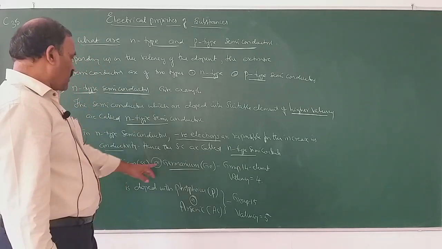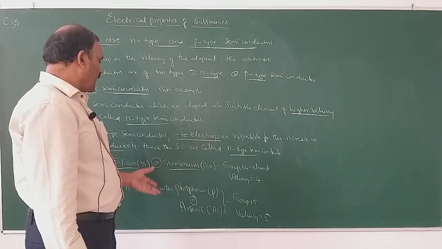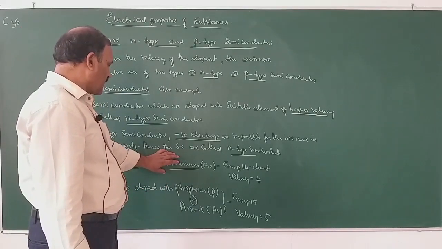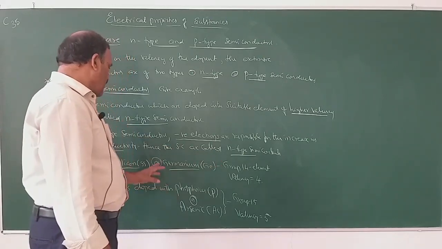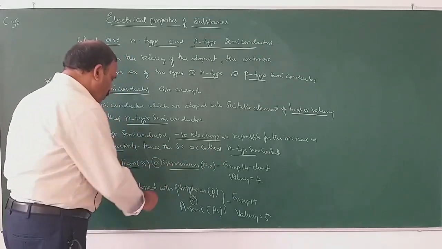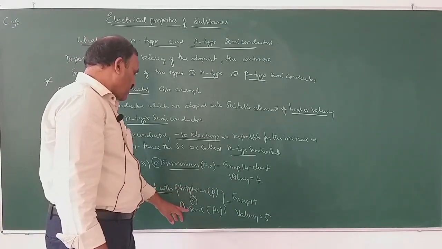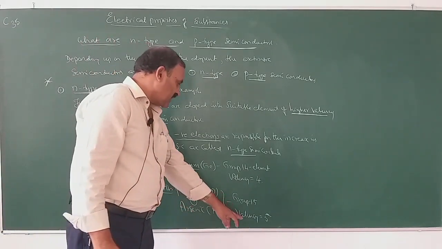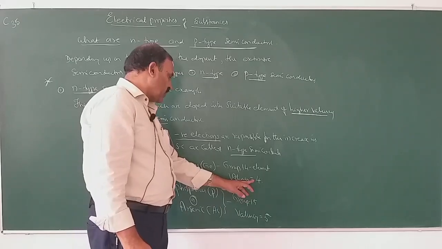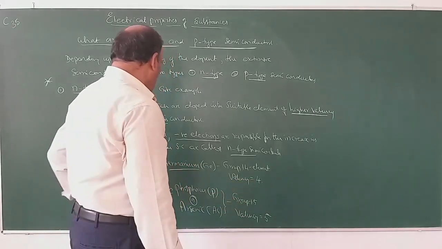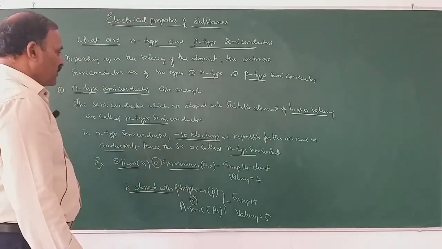So silicon or germanium are the intrinsic semiconductors. Their conductivity is less. If these elements are doped with higher valency elements like phosphorus or arsenic, its valency is 5, we will get n-type semiconductors.